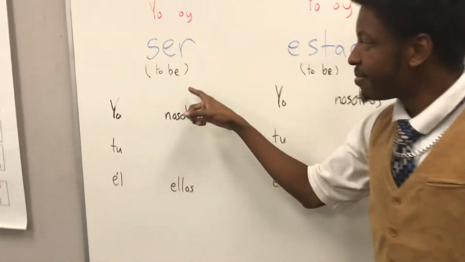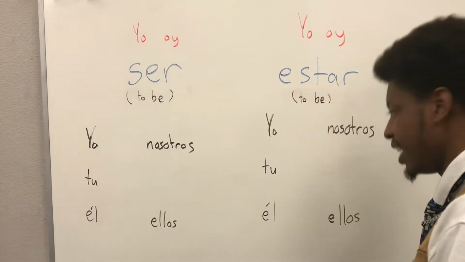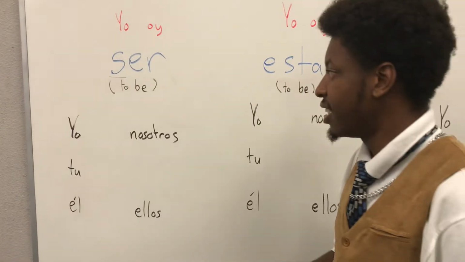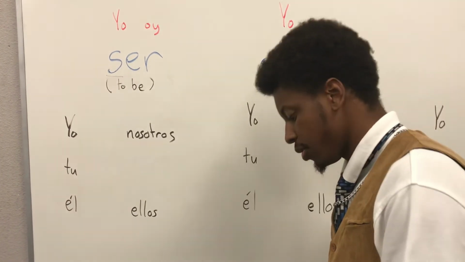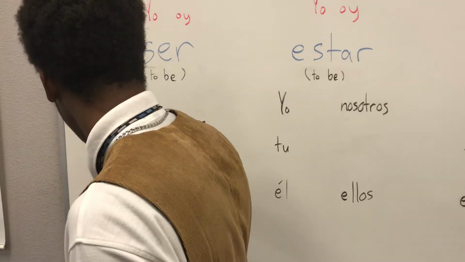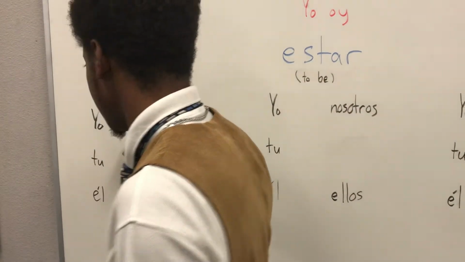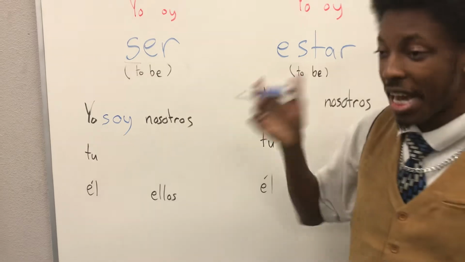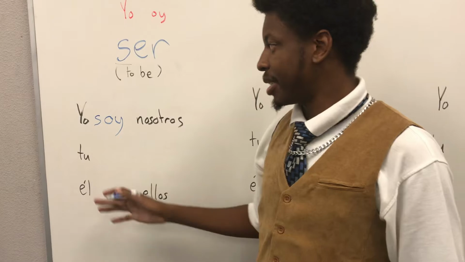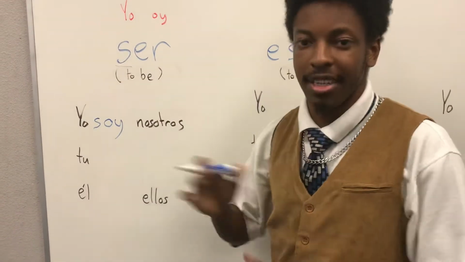So for ser, let's find the stem first of all. Ser, the stem is the word without the ending. Alright, ser. So we can go ahead and write that, and we can do what we know. Yo oi, so that's gonna be yo soy. Yo soy. Now, stop right there. Ser is not normal. Ser is a completely different type of conjugation. I don't know why. Well, I know why.